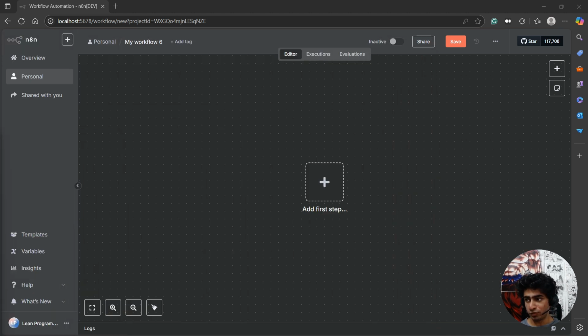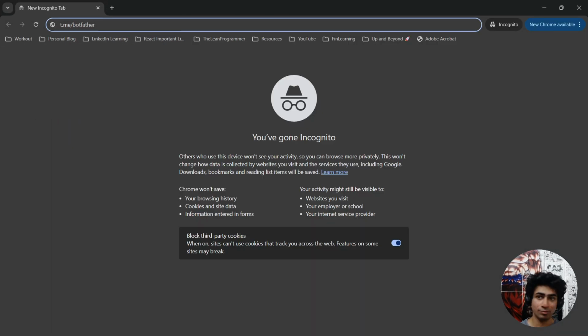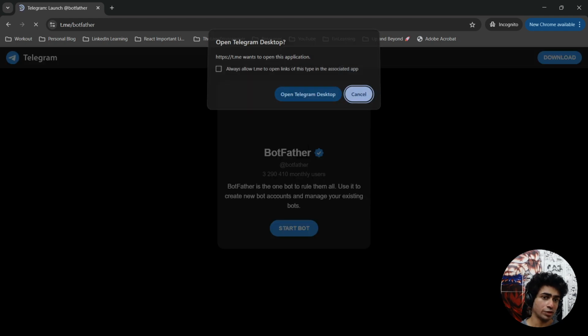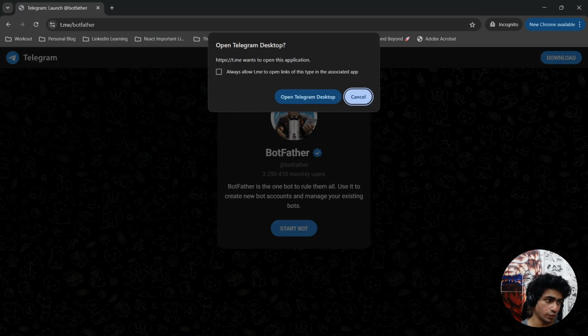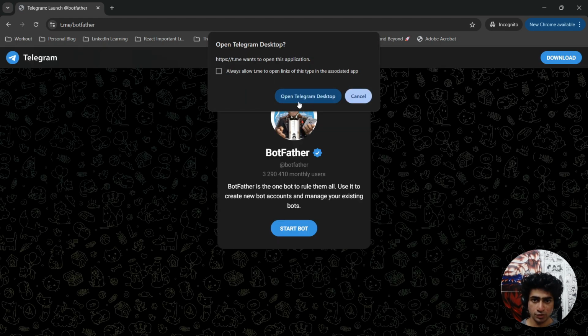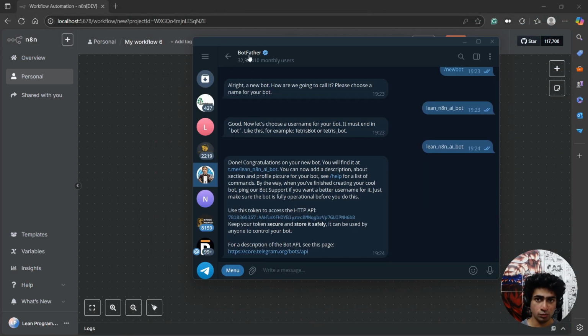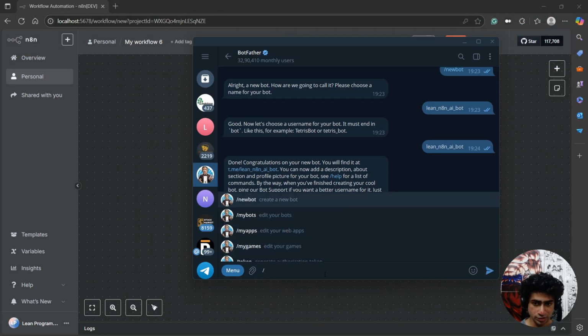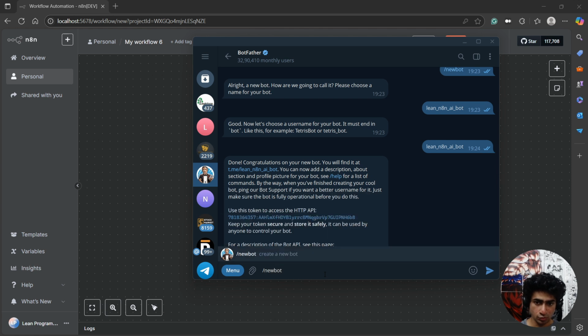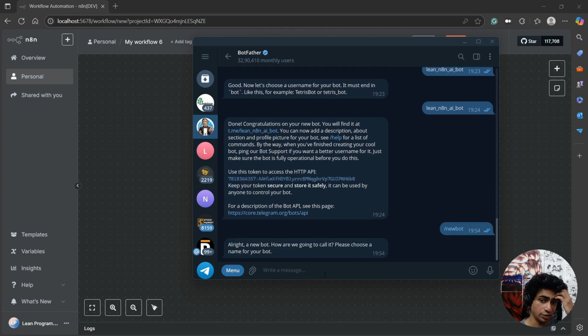Then the next thing that you need to do is go to Botfather. Telegram has this service called Botfather, and that can help you quickly create Telegram bots. All you need to do is go to t.me/botfather, and it will open Botfather on your desktop or whatever web version of Telegram. So let's open it. That took me to Botfather, and now I can type new bot. It will help me create a new bot.